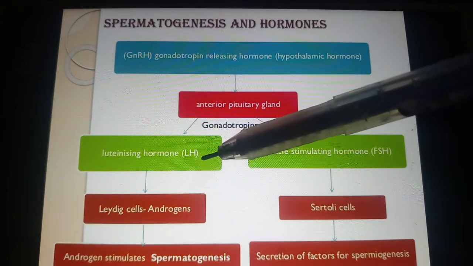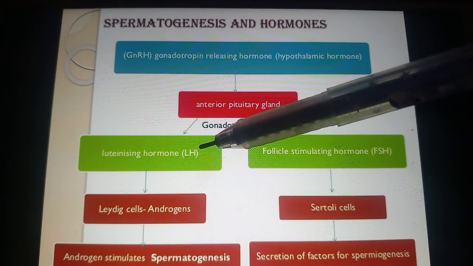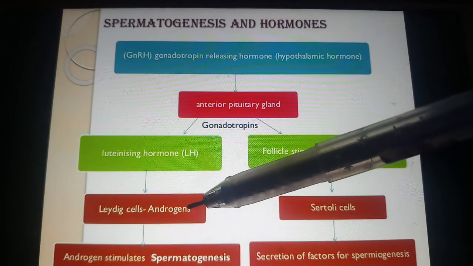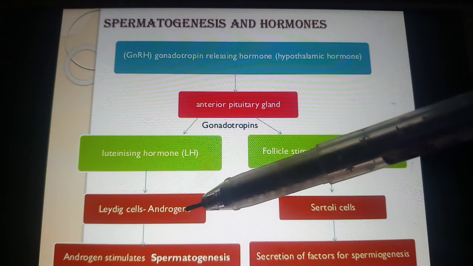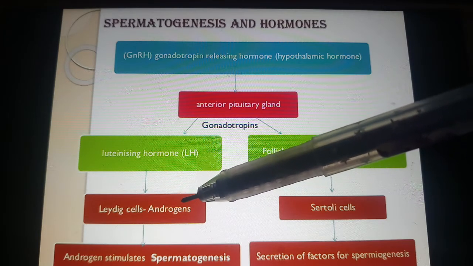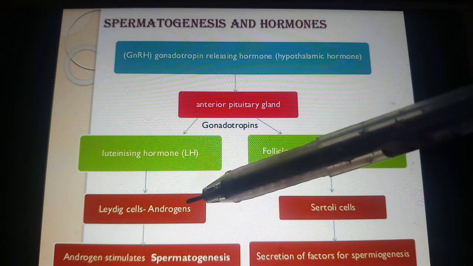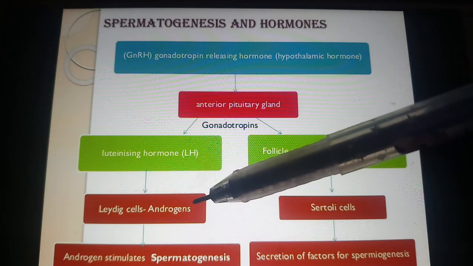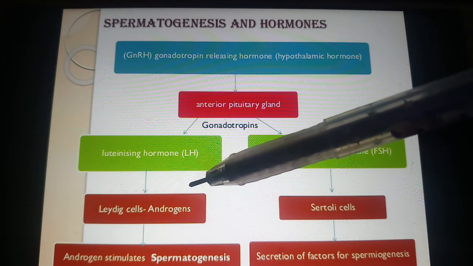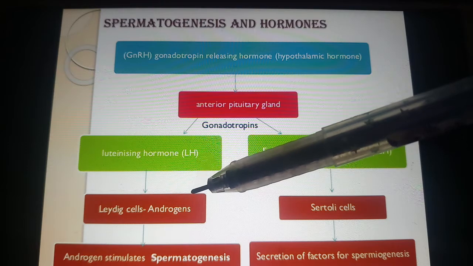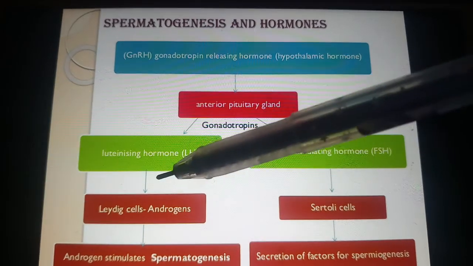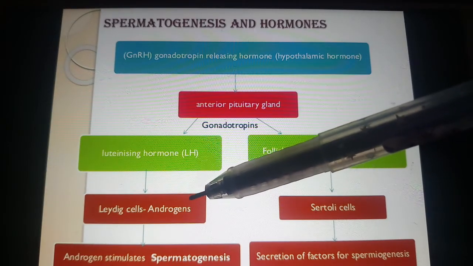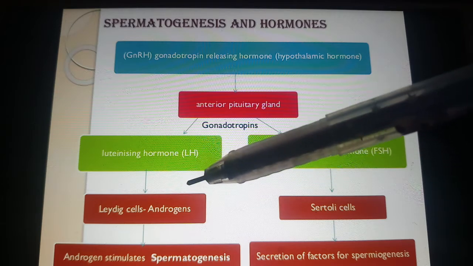Here in the male, LH acts on the Leydig cells. Where are these Leydig cells present? They are present in the interstitial spaces between the seminiferous tubules, as I showed in the last slide. They secrete a hormone called androgens, or testosterone.